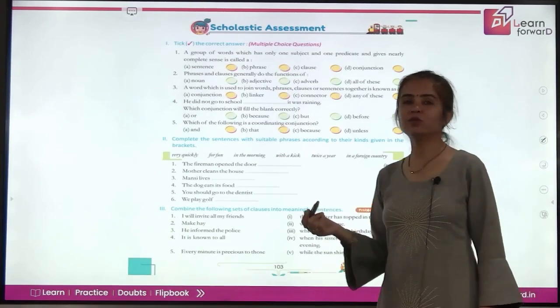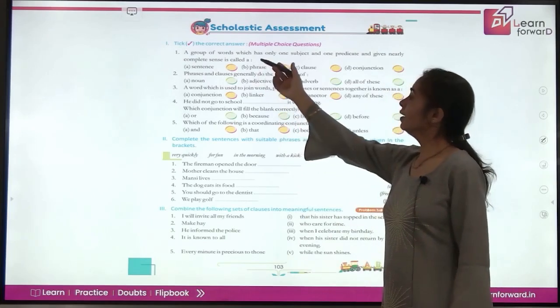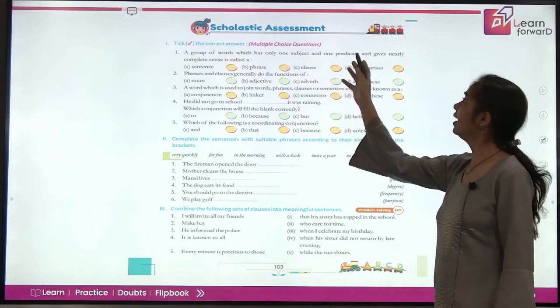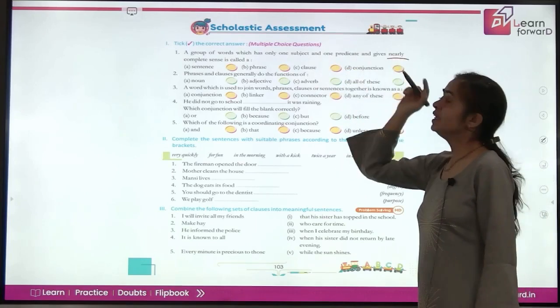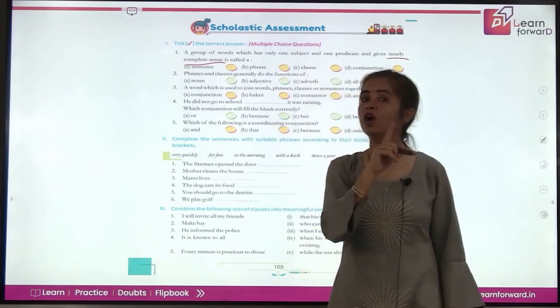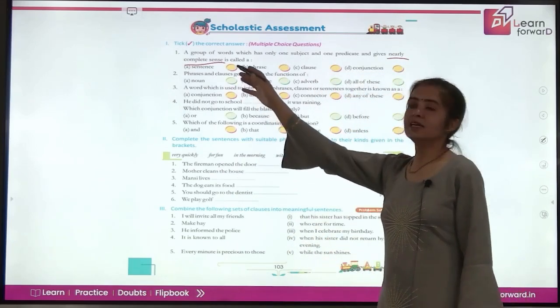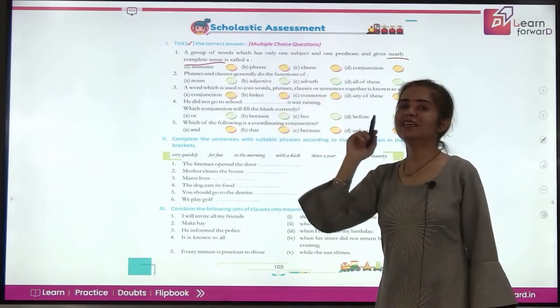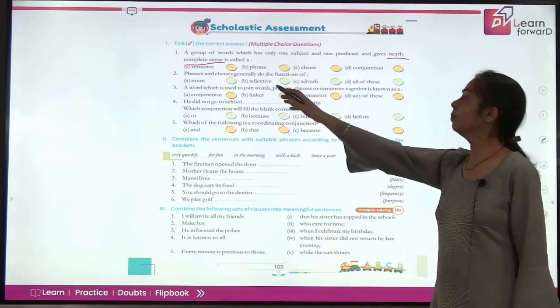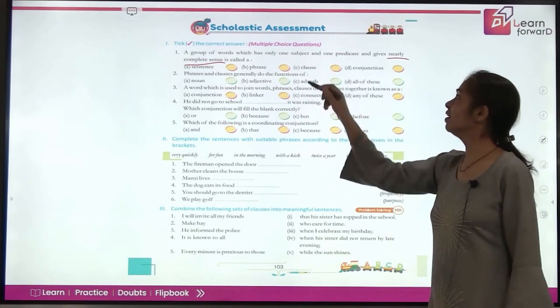Now it's time to do some exercise. Pick the correct answer. A group of words which has only one subject and one predicate and gives nearly complete sense. So we are talking about nearly, not exactly. What is that? Is it a sentence? A sentence gives you complete meaning. A phrase? No, it gives you incomplete meaning. So that is just a clause.